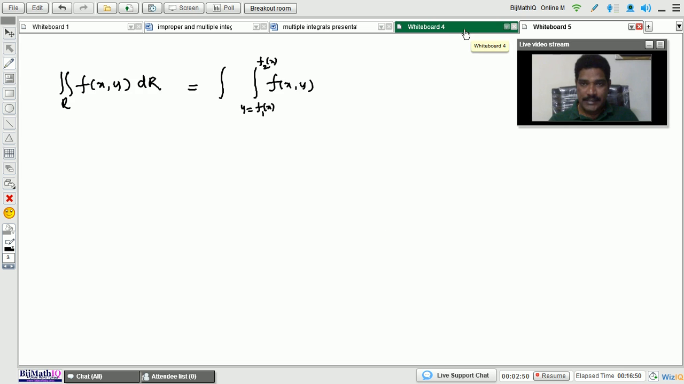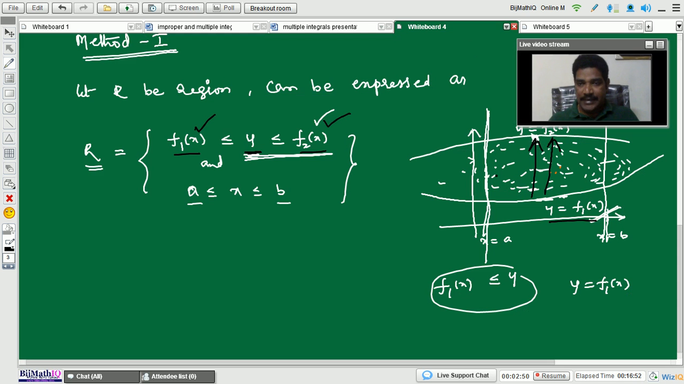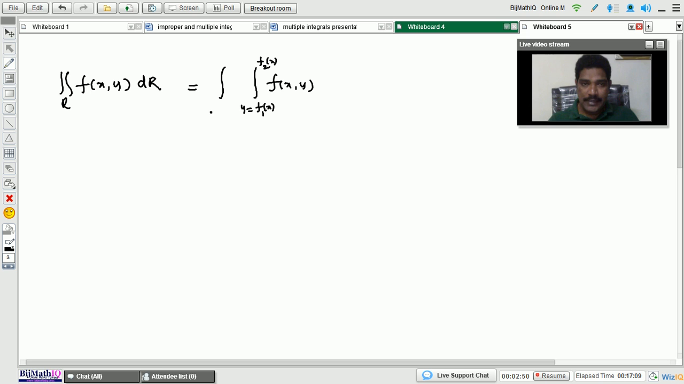The same way, x limits. So in this region, x varies from where to where? First line, what is the equation of this line? x equals a. And what is the equation of the second line? x equals b. So x varies from x equals a to x equals b. So what are the x limits? x equals a to x equals b.